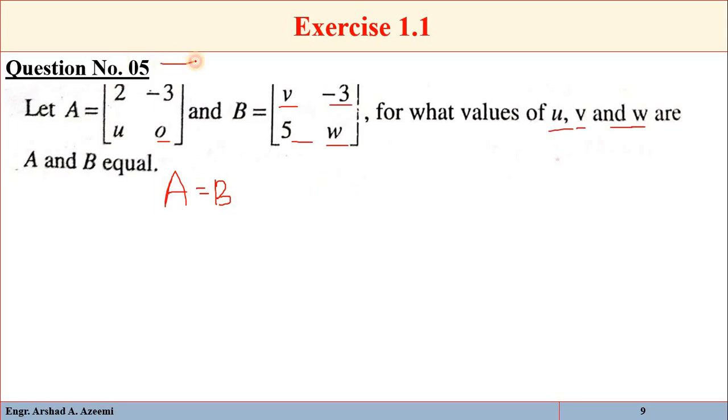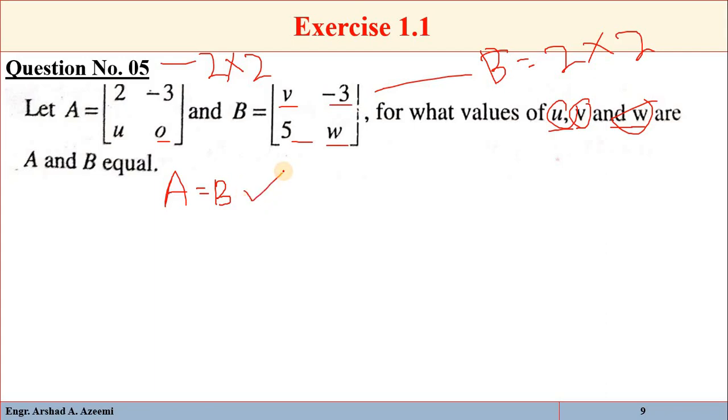For A, you can see that it is 2 by 2 because we have 2 rows and 2 columns. Similarly, matrix B is also 2 by 2. We have 2 rows and 2 columns. The orders are the same. Now what will be the values of U, V and W so that A may be equal to B?